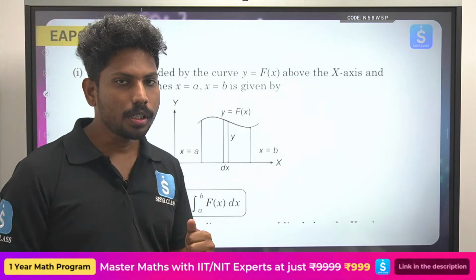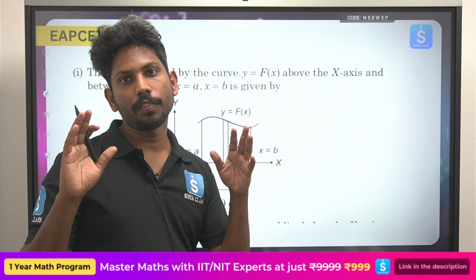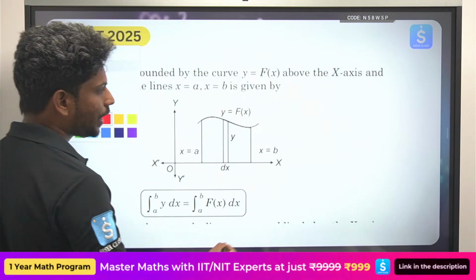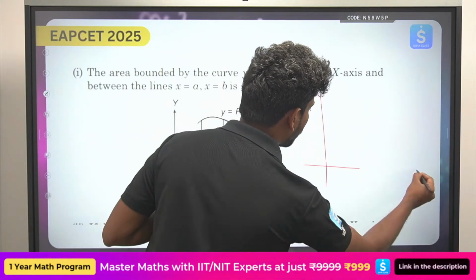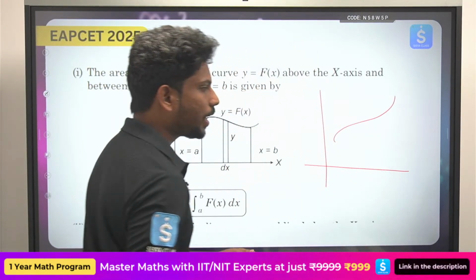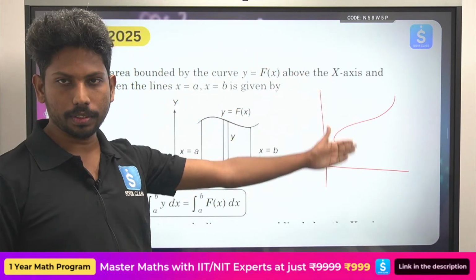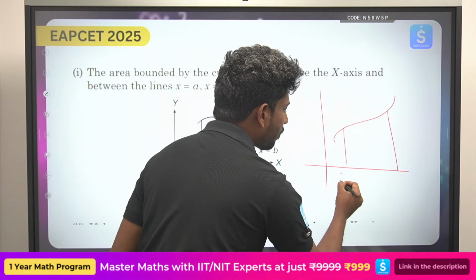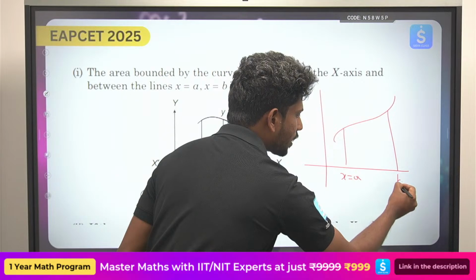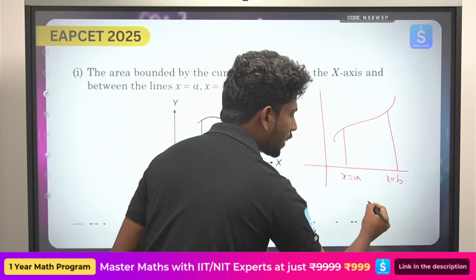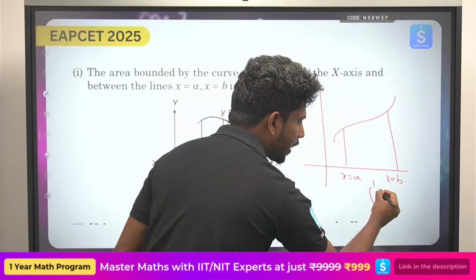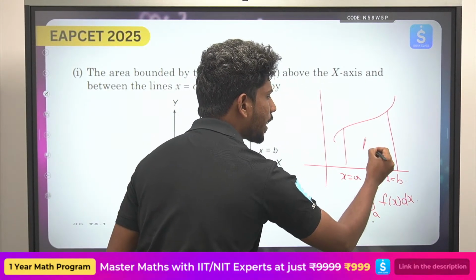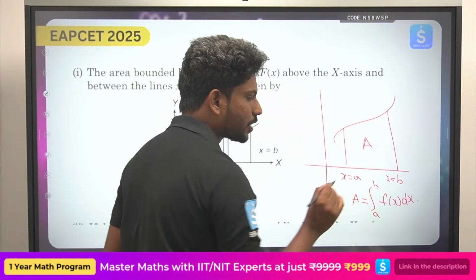Okay, so generally, if you remember, when I explained integration in the first class, I just highlighted that if you have taken a curve, and if you want to find the area under the curve, with certain limits from x equals a to x equals b, you can directly use the definite integral concept, integral from a to b of f of x dx. This gives you the area under the curve.